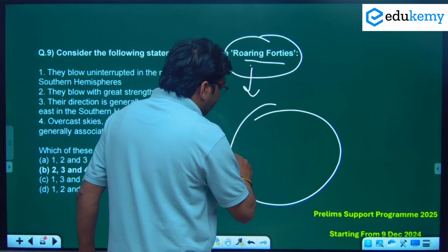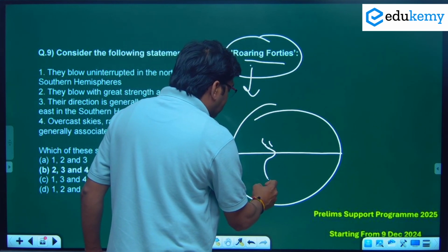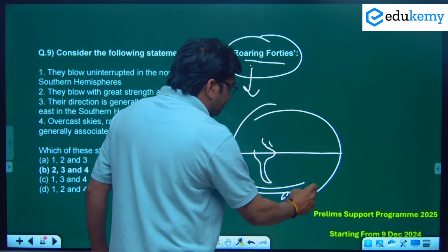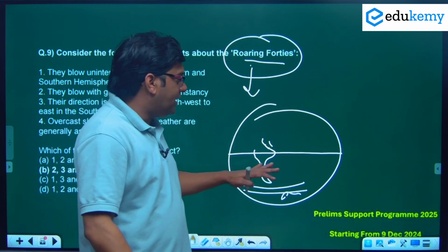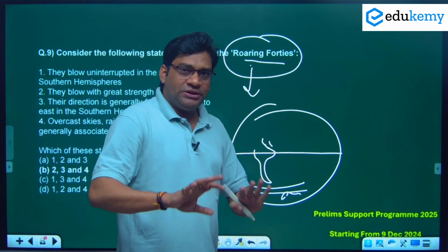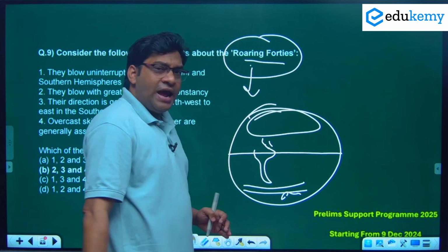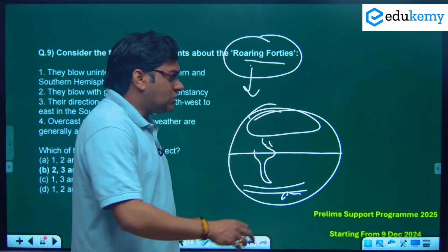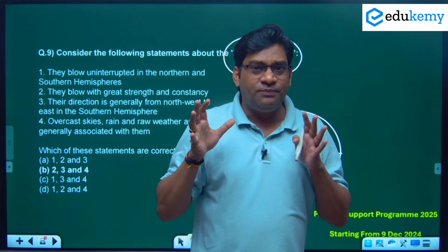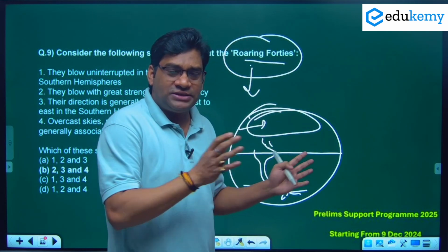In the southern hemisphere, as you see, this is the equator, and here South America is present, then Antarctica. So the southern hemisphere is free from land masses. At 40 degrees south latitude and 50 degrees south latitude, there is very little land mass. But in the northern hemisphere, land masses are there. Because of the land masses, westerlies are not able to blow so fast, which is why they are not given such different names.